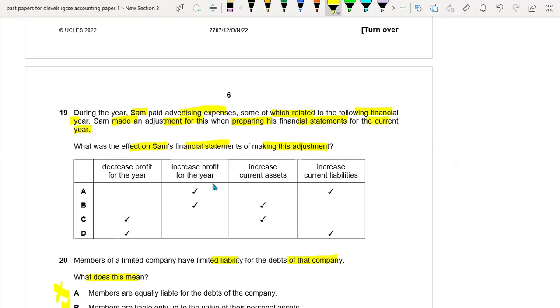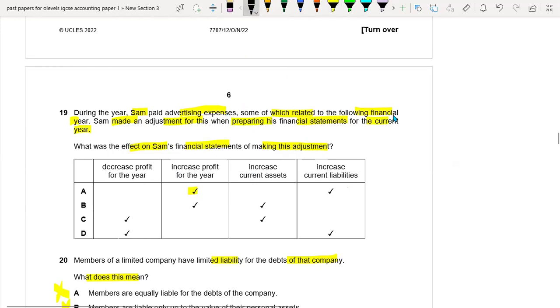So this would decrease your profit. No, this would increase the profit. Sorry, this would not be increasing your profit. Basically, this will be increasing your profit, but this will not increase your liability because your advertising expenses you have paid.